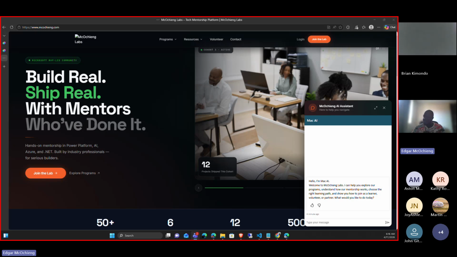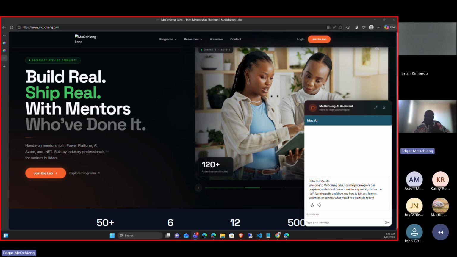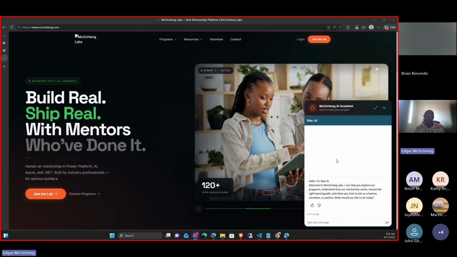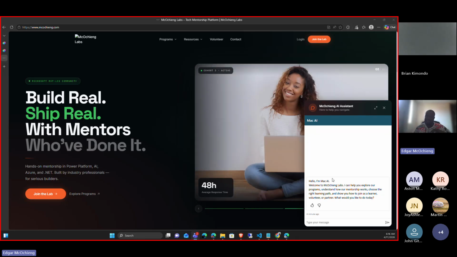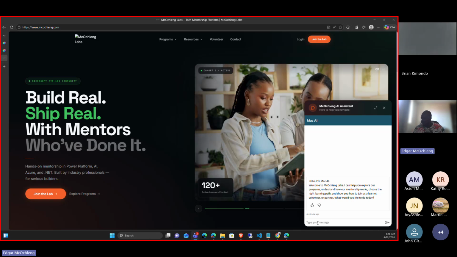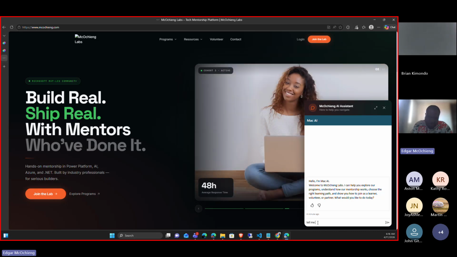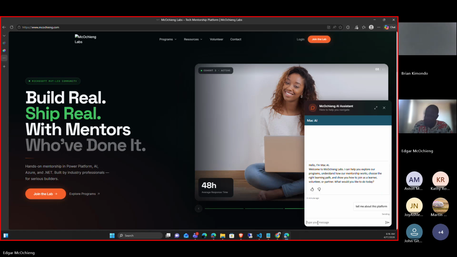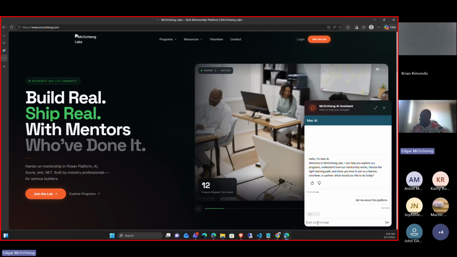Apart from that, we can also build bots that appear on our website. For example, this is one agent that we have, and whenever our users are stuck when using our platform, they can go to this bot, ask any question, and it will reply to them. Let me do a quick question. Let me say, tell me about this platform. Let's see if it understands.